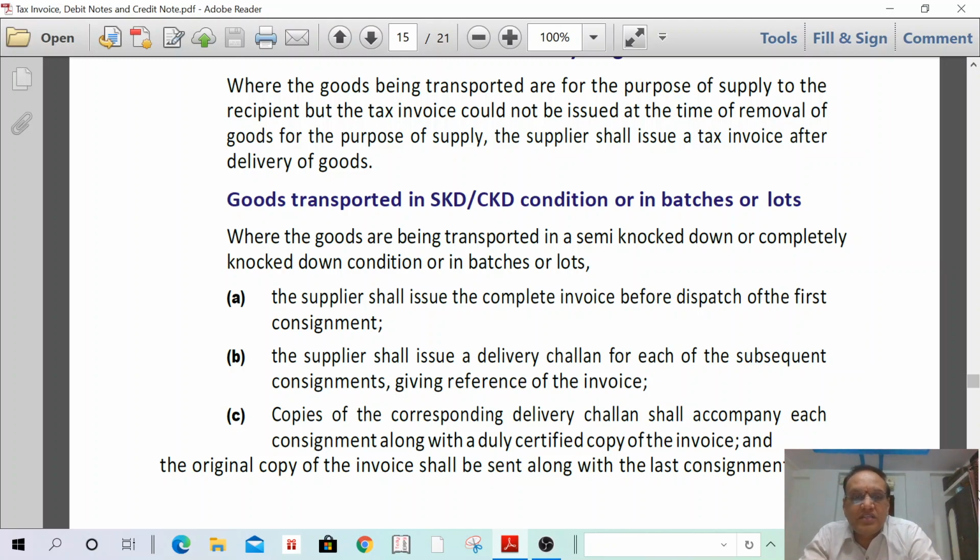In case of semi-knockout condition or complete knockout condition, the supplier shall issue a complete invoice before dispatch. And in each subsequent dispatch, he has to issue a delivery challan, giving a reference number of the invoice. The corresponding delivery challan copies and a copy of the duly certified invoice shall be furnished with the transporter at the time of transport of goods. But the original copy of the invoice shall be sent along with the last consignment. Understand? Okay.